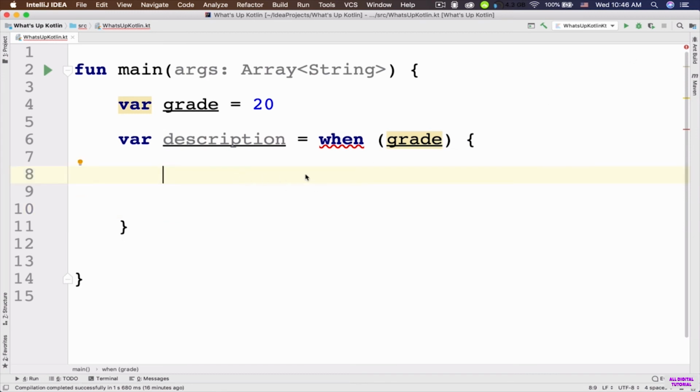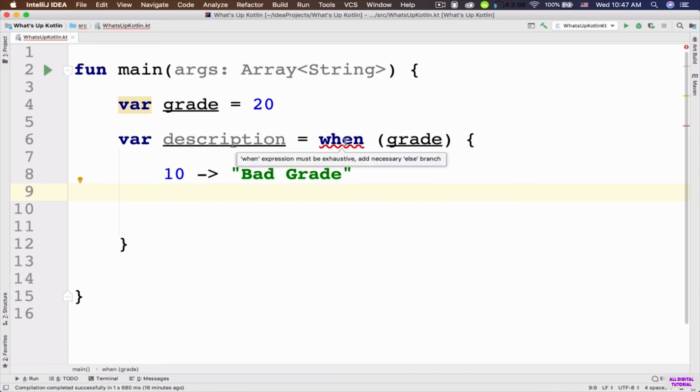If the value of the grade is, for example, 10, I'm going to return the value bad grade. The compiler is going to infer the data type of my variable to be string based on the value that this when expression is going to return. Now it is showing us an error on this when. If I hover over it, it says when expression must be exhaustive.